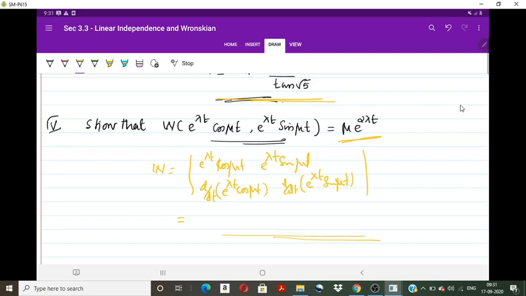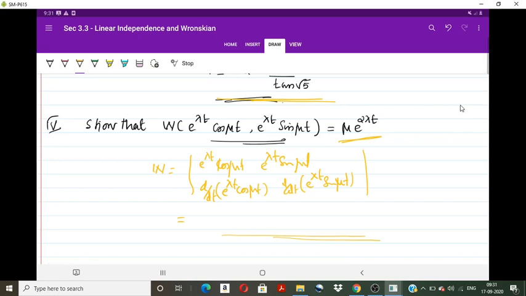So up to this, section 3.3 and section 3.4 are over. Up to this, we have discussed the solution of a second order homogeneous differential equation with constant coefficients, for which the roots of the auxiliary equation are real and distinct, or complex conjugates. Now the remaining case is when the auxiliary equation has real equal roots or double roots, which we will discuss in the next section.